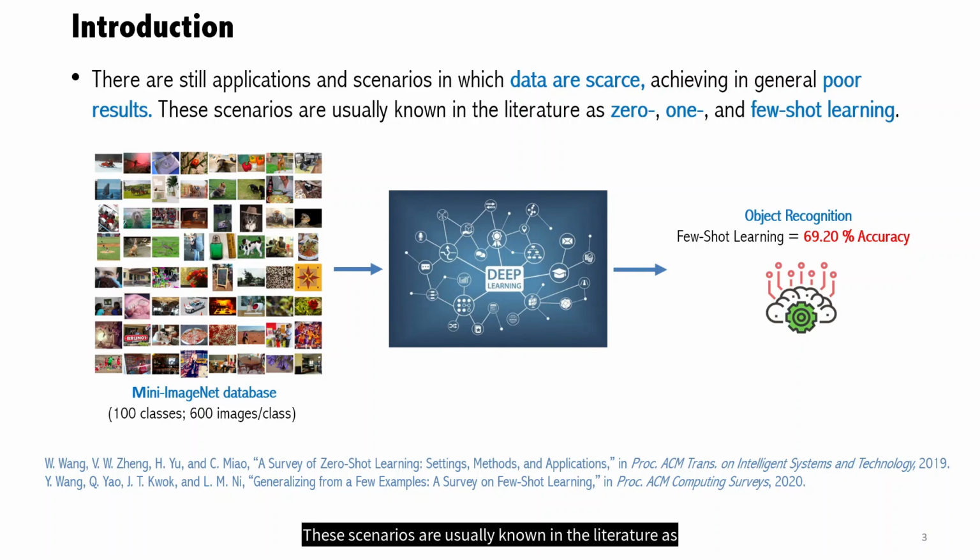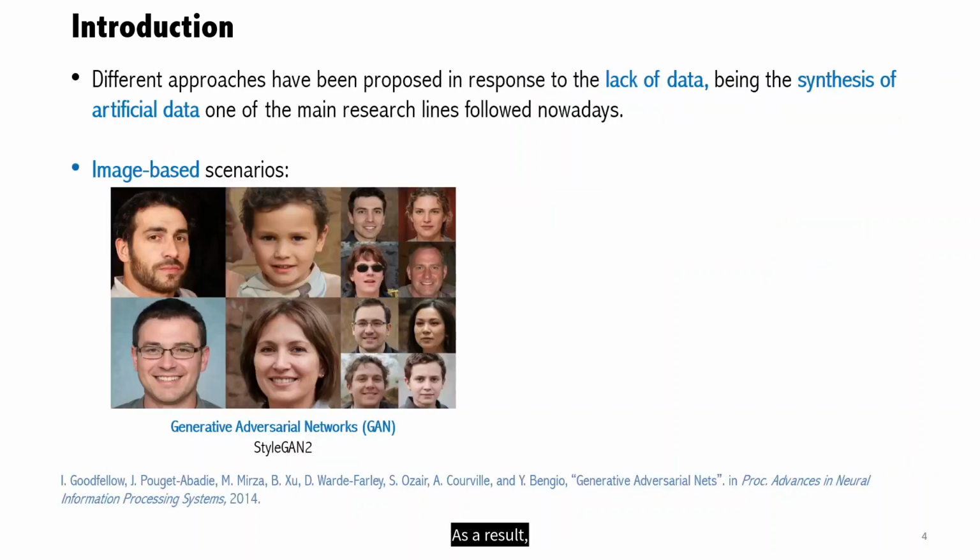These scenarios are usually known in the literature as 0, 1, and few-shot learning. One example of these scenarios is the Mini ImageNet database, with 100 different classes but only 600 images per class. As a result, the performance achieved by deep learning is much worse due to the lack of data. Different approaches have been proposed in the literature in response to the lack of data, the synthesis of artificial data being one of the main research lines followed nowadays.